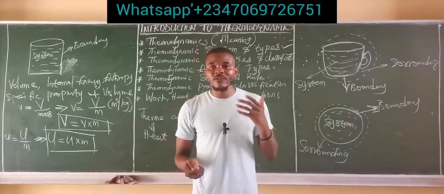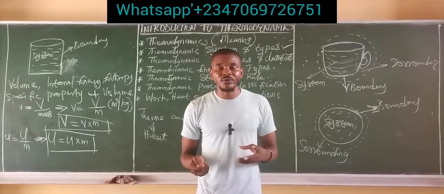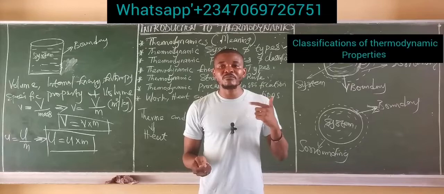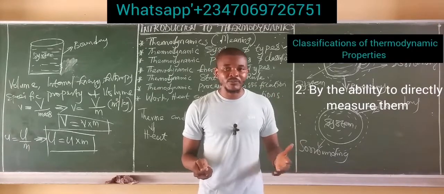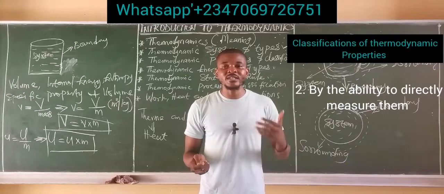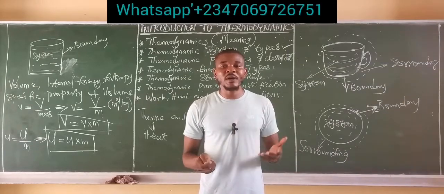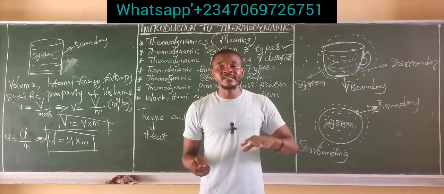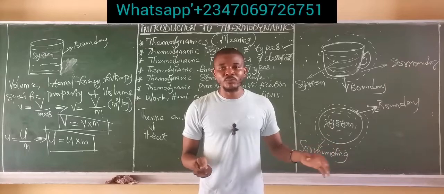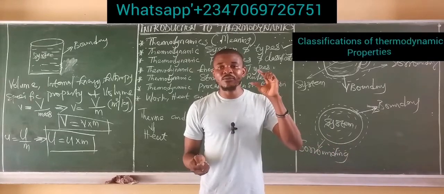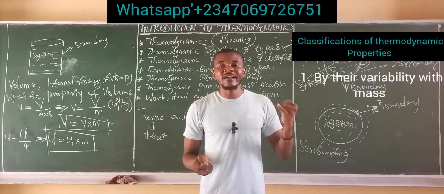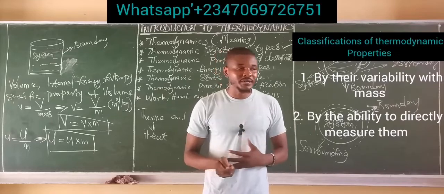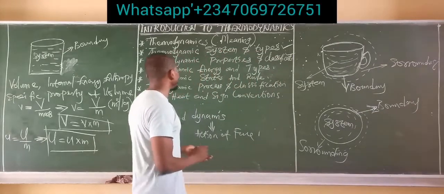So that's the first way of classifying a thermodynamic property, by variability with mass. The second way is by the ability to directly measure them. Under this, we have what is called the primitive properties and the derived properties. We are going to be talking about this in a separate video, and it is not for this video, but just keep it in mind. Two ways of classifying thermodynamic properties: first, by their variability with mass, and secondly, by the ability to directly measure them. All right, so that will be the end of the thermodynamic properties.